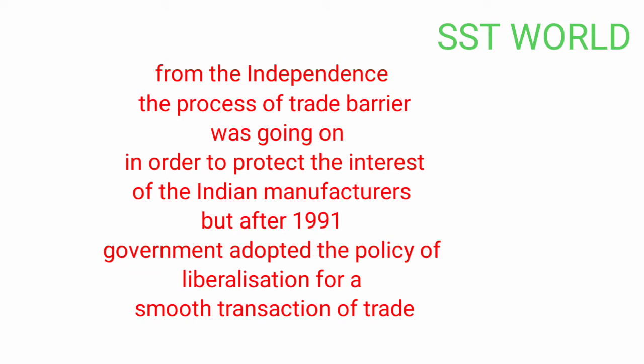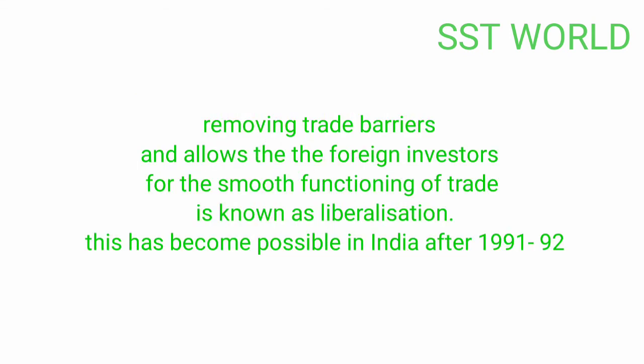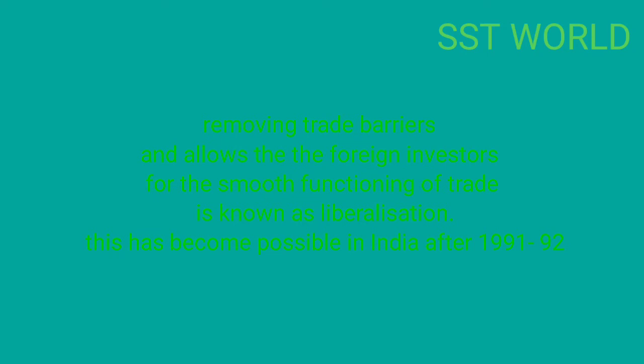Liberalization had not happened in India. So many kinds of trade barriers were there, but when we remove the barriers or restrictions set by the government on trade, it is known as liberalization. Did you understand? Liberalization became possible in India after the year 1991-92.